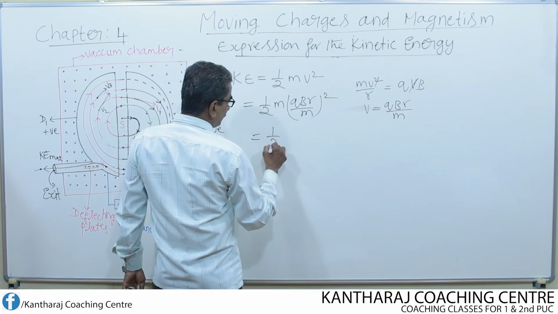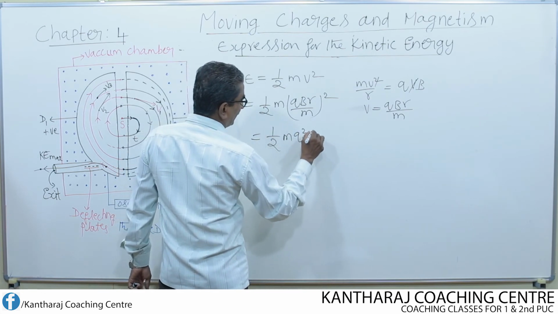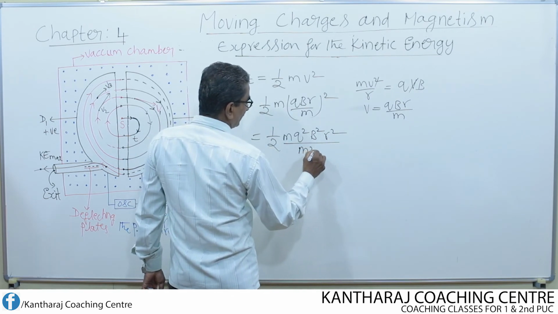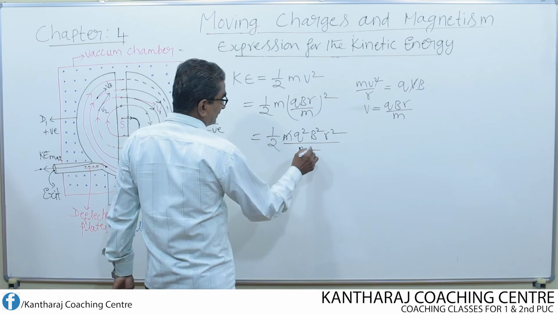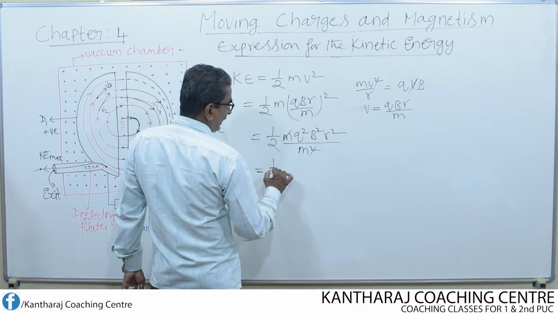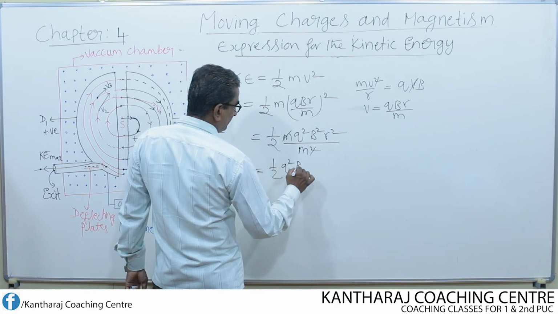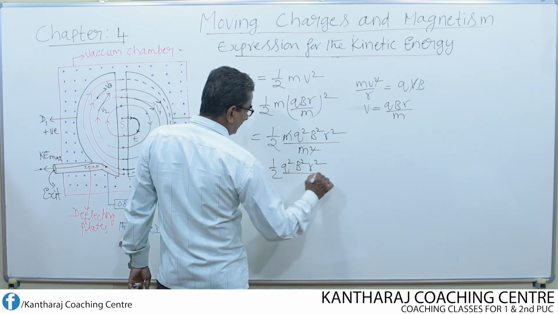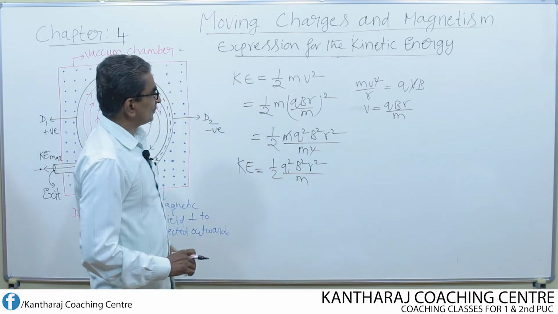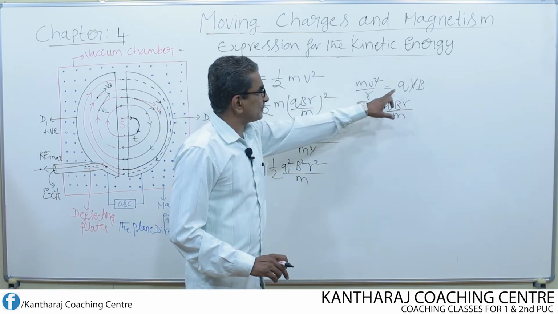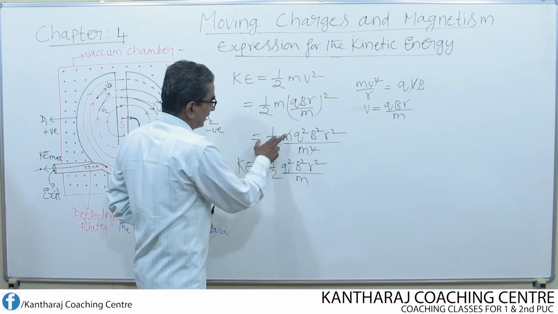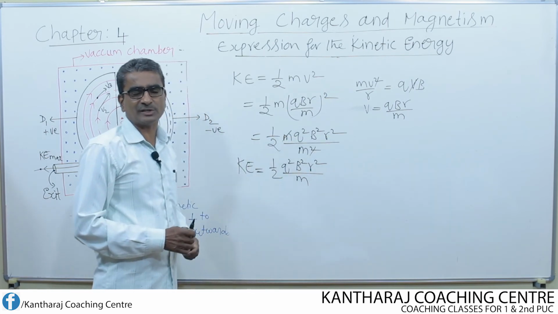Which is nothing but q square B square r square divided by m square, then one m and m get cancelled. Then it will be half q square B square r square divided by m. So this is the expression for kinetic energy. All that I have done is, for v I have substituted qBr divided by m, squared all this, cancelled off one m, and finally I get this equation.